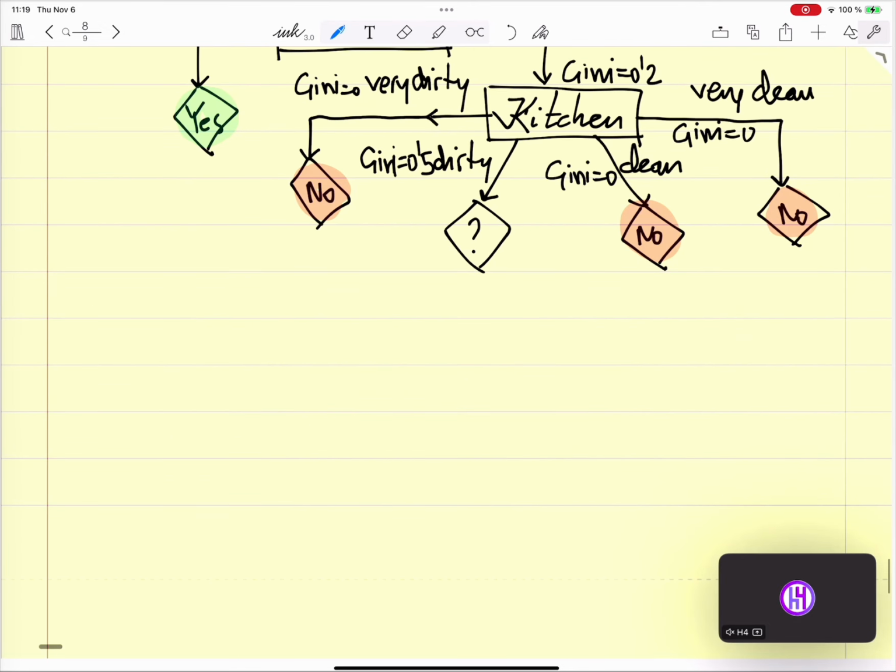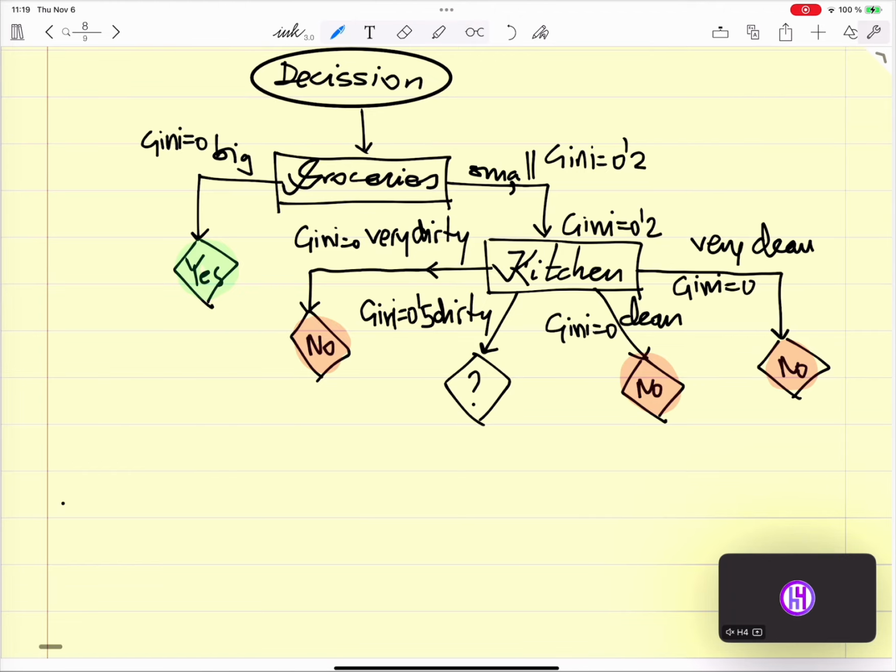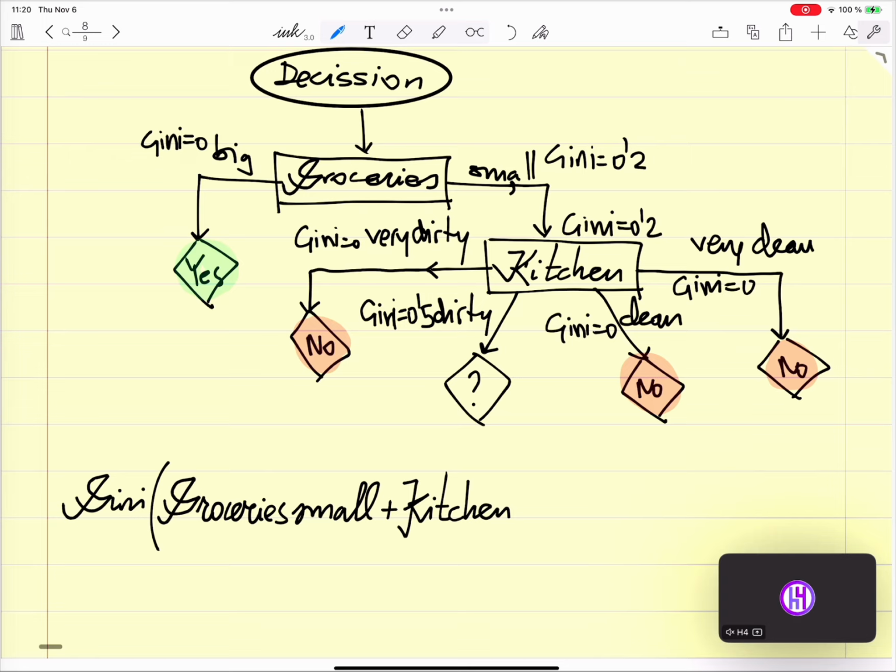All right, so now we look at the Gini of grocery small plus kitchen dirty plus stress at work.